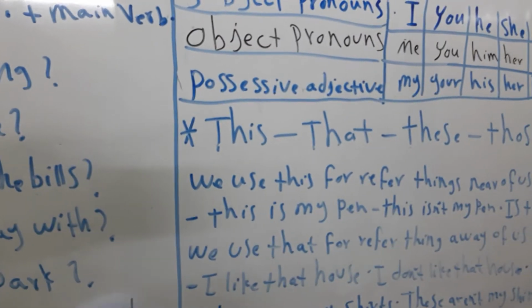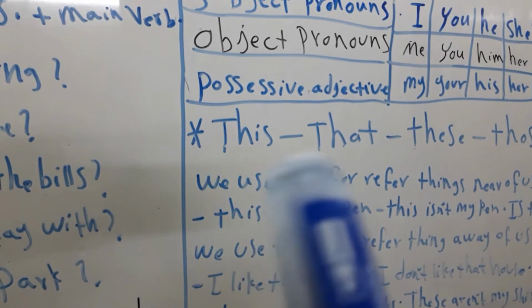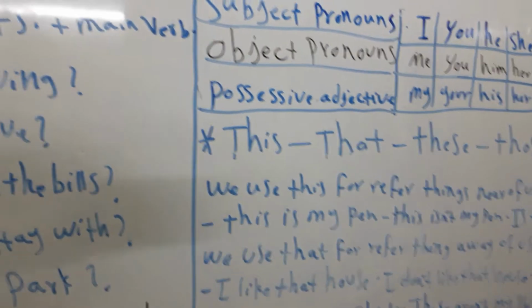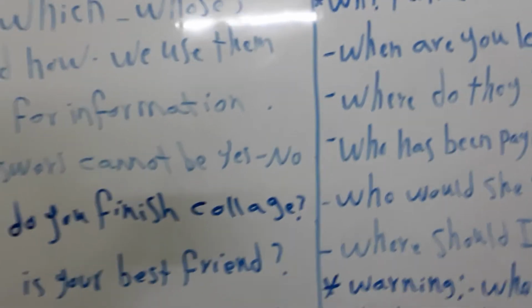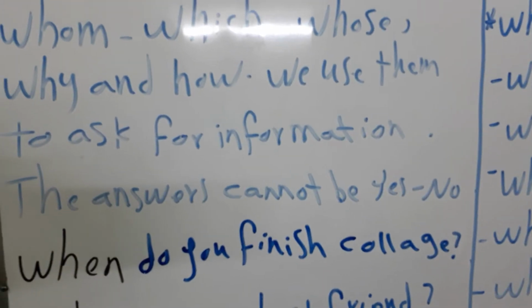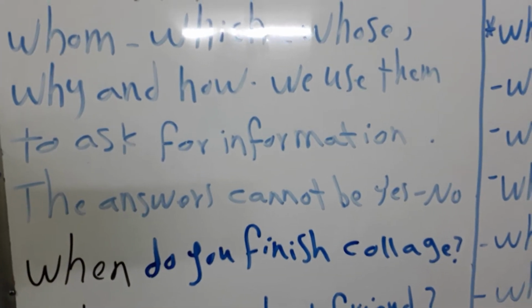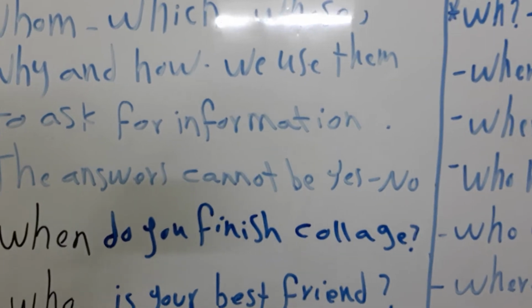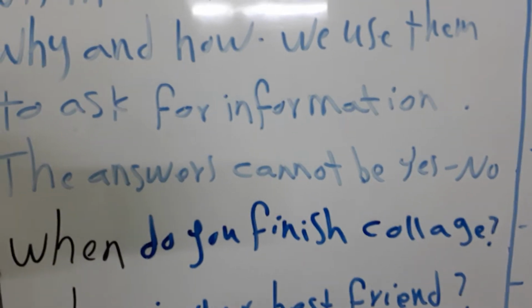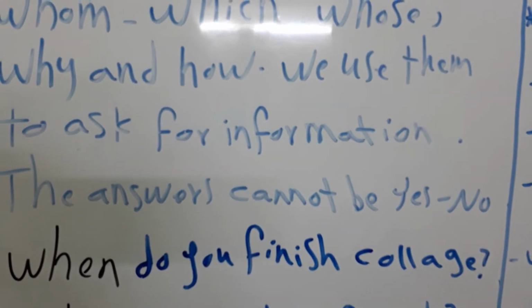The third subject is the use of this, that, those, and these. So let me tell you about the WH questions, and we will have some examples about them.